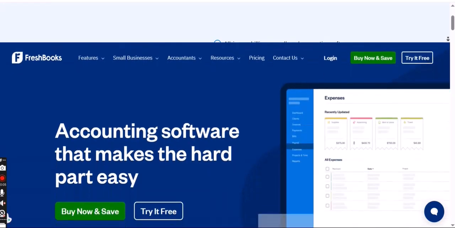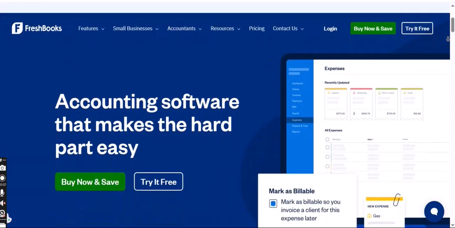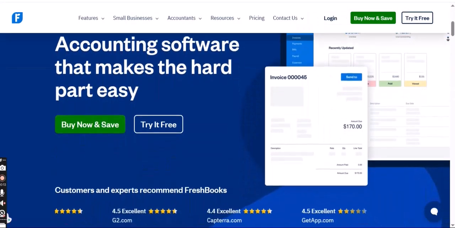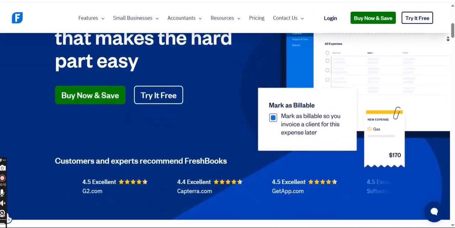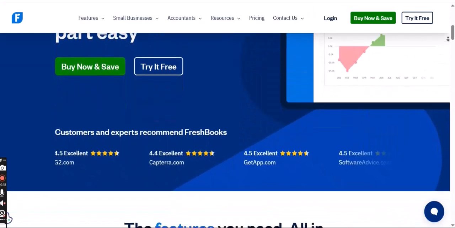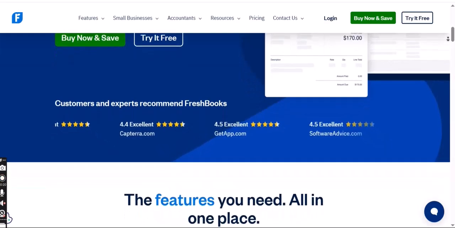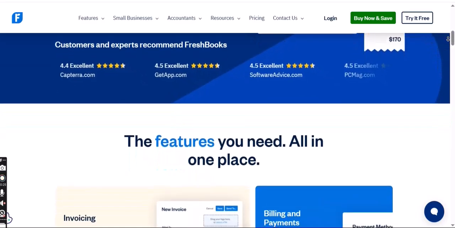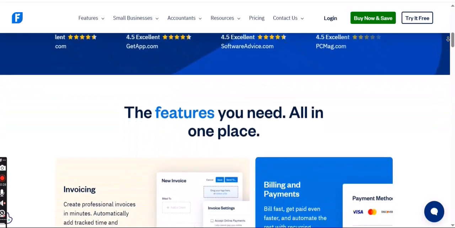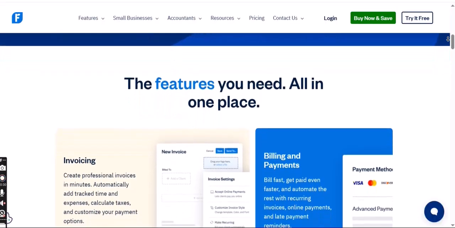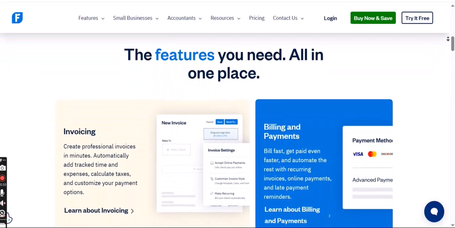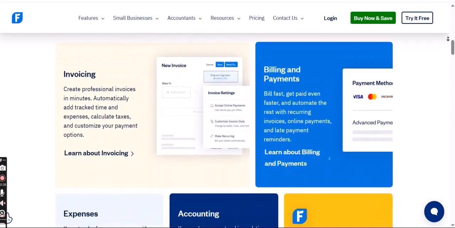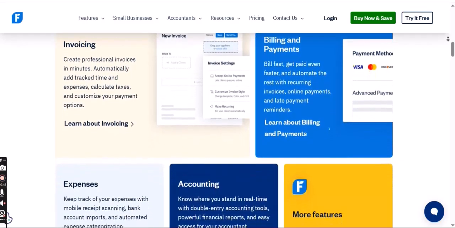While FreshBooks is fundamentally an online platform, it offers a desktop-like experience through a couple of avenues. Dedicated mobile apps. FreshBooks provides robust mobile applications for both iOS and Android devices. These apps are essentially tailored versions of the online platform, allowing you to manage your accounting on the go directly from your smartphone or tablet. You can snap photos of receipts, send invoices, track time, and check your business's financial health, all from your mobile device. This offers the convenience of a desktop application, but with the added benefit of mobility.